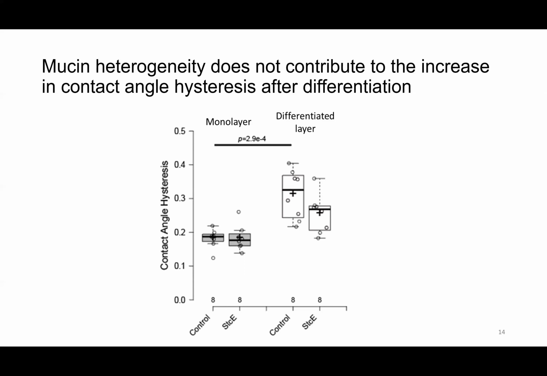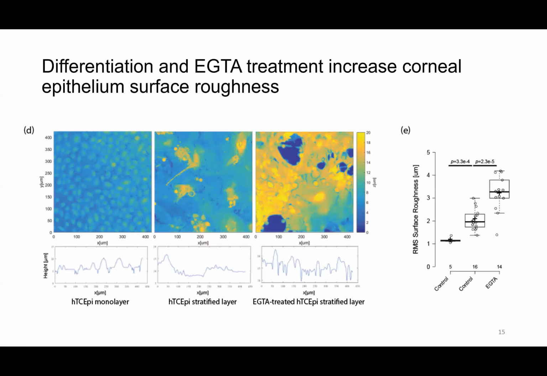If this hypothesis is correct, then we should see a drop in hysteresis after sticky treatment, as sticky treatment should homogenize the cell surface by clipping off all mucin molecules on the cell surface. But similar to contact angle measurements, sticky treatment did not significantly alter the hysteresis value, which means mucin is not the major contributing factor here. This leads us to think about other potential factors.